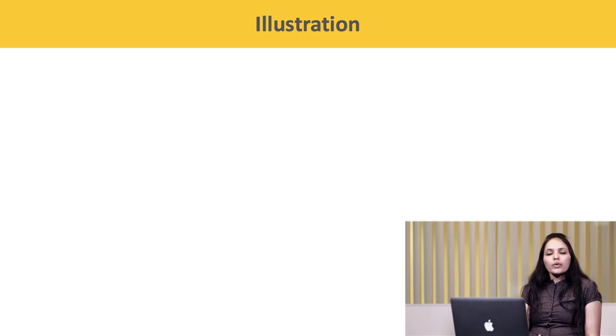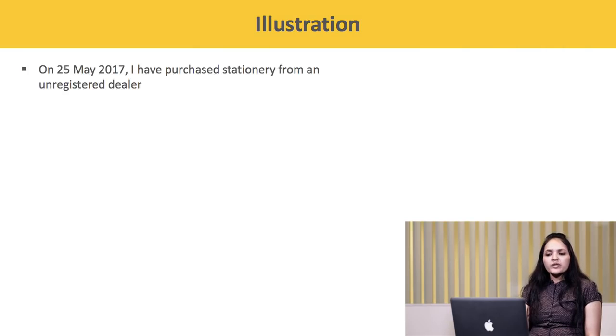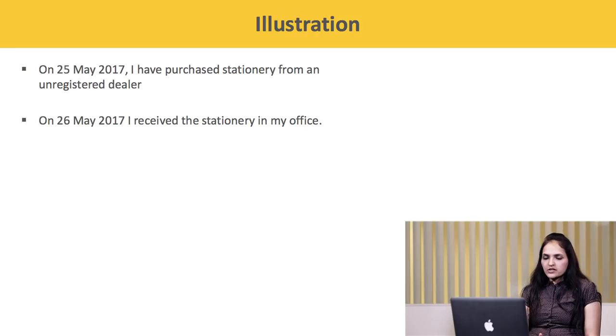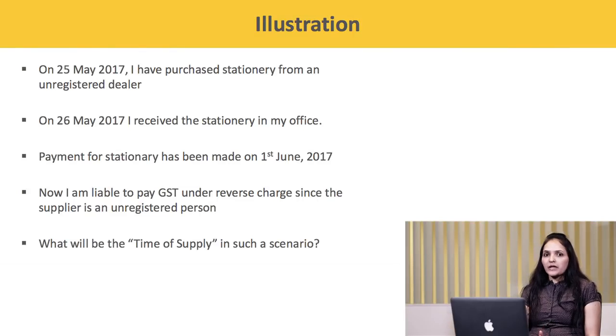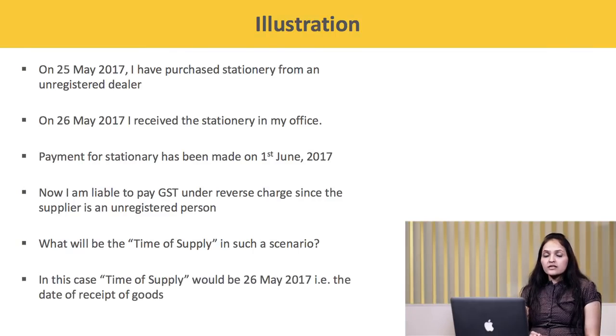So let's understand this with the help of an example. On 25th May 2017, I have purchased some stationery from an unregistered dealer. On 26th May 2017, I received the stationery in my office. I have made the payment for the stationery, say on 1st June 2017. Now, I am liable to pay GST under reverse charge since I have procured goods from an unregistered person. Now, what will be the time of supply in such a scenario? In this case, the time of supply will be 26th May 2017, that is the date of receipt of goods, being earliest of all the three events.